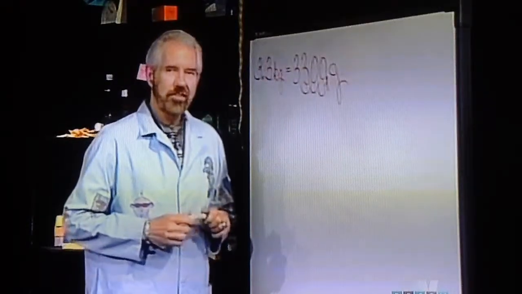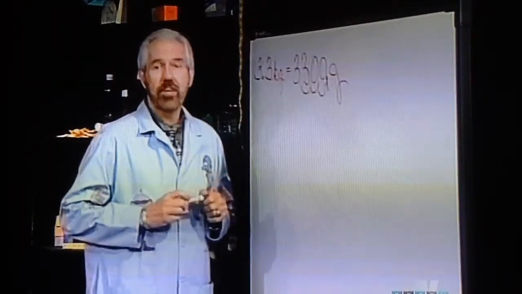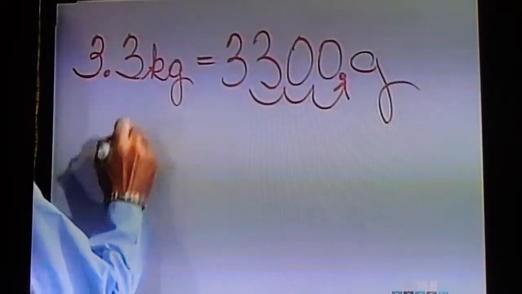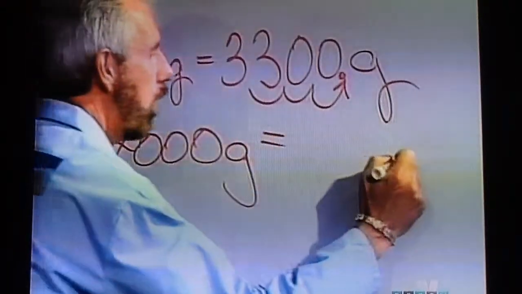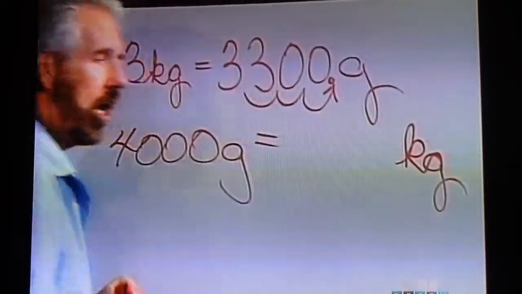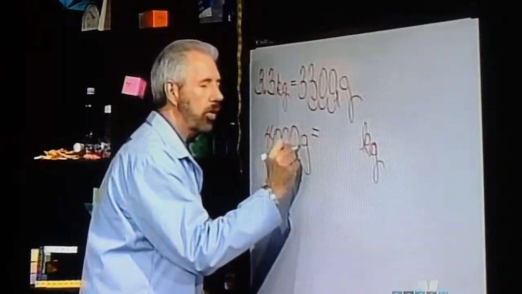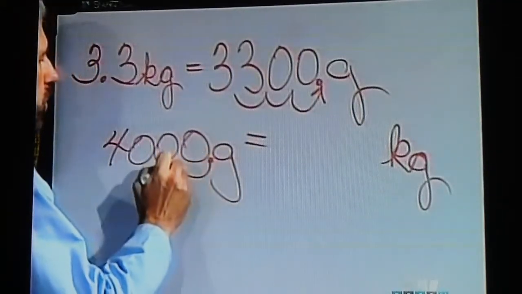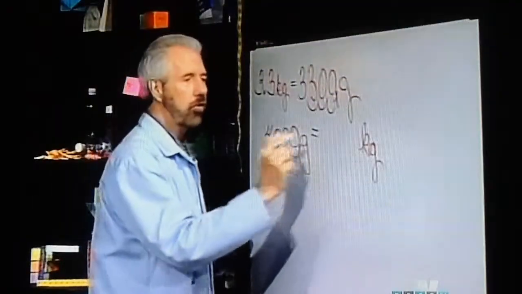Now let's reverse the process and move from a smaller unit, grams, to a larger unit, kilograms. So therefore it's necessary to divide instead of multiply. For instance, let's begin with 4,000 grams. To change that to kilograms, it's necessary to divide. So all I need to do is move the decimal 3 places to the left. And remember, when the decimal is not shown, it's always at the end of the problem. So I will move it 1, 2, 3 places. So 4,000 grams is equivalent to 4 kilograms.